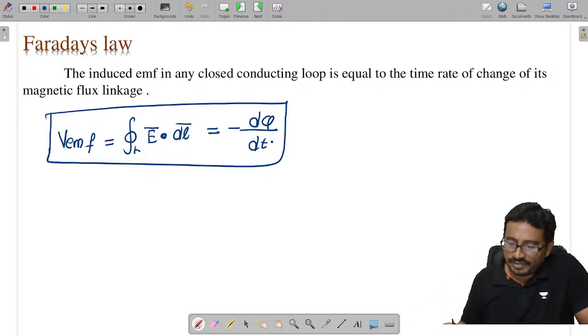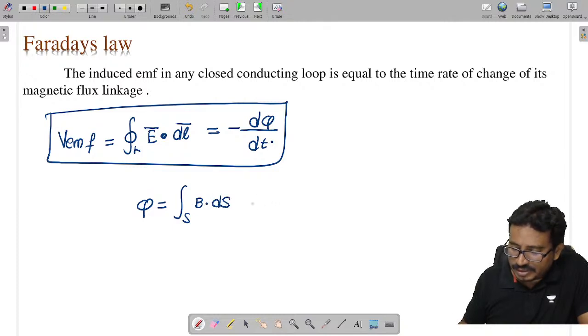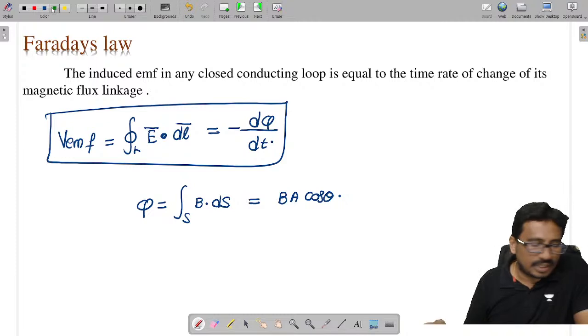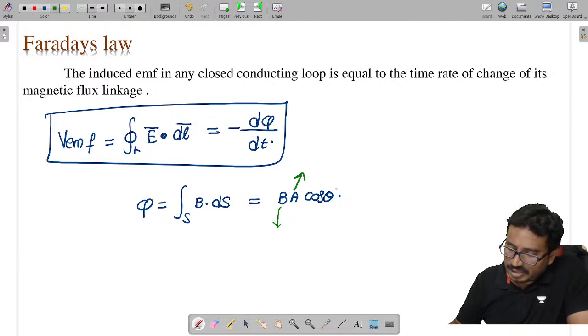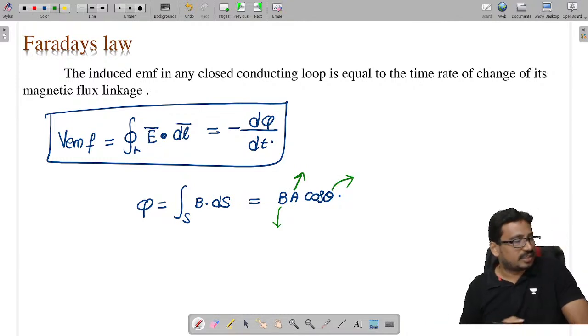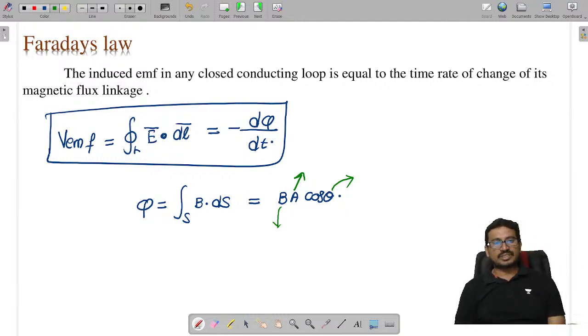And φ is what here? φ is given as the surface integral of B dot ds, which we can write, if the area is constant, as BA cos θ. Here you can see B may change, or A may change, or θ may change. Here you can see the three different parameters. Any one can change.